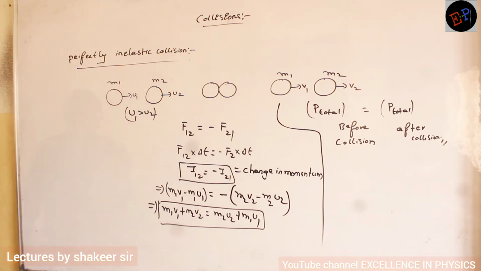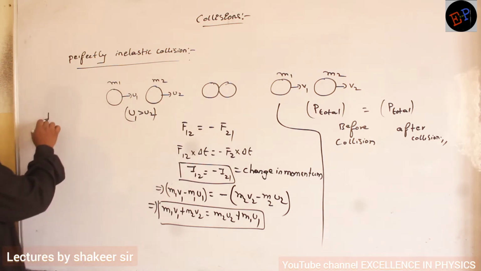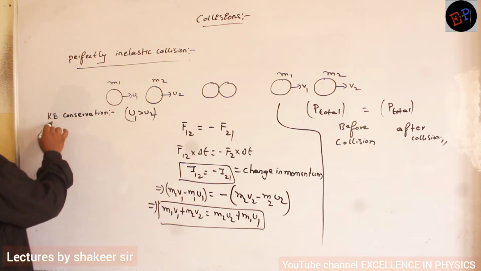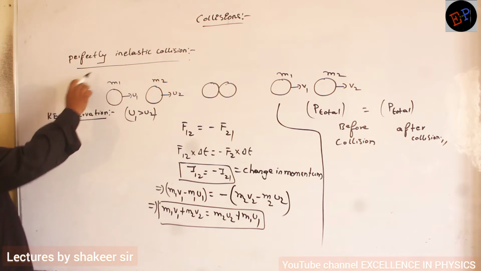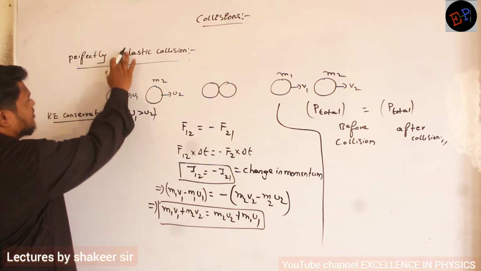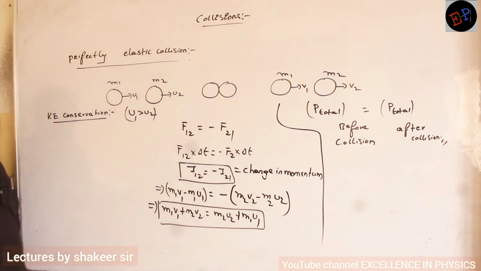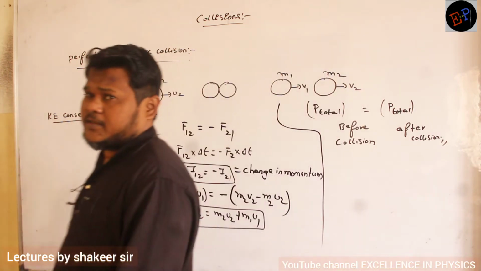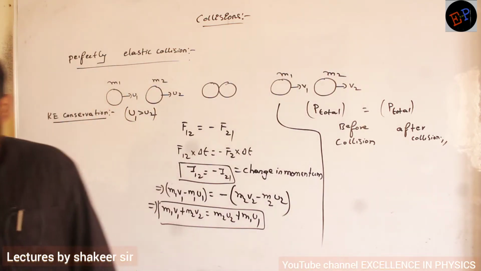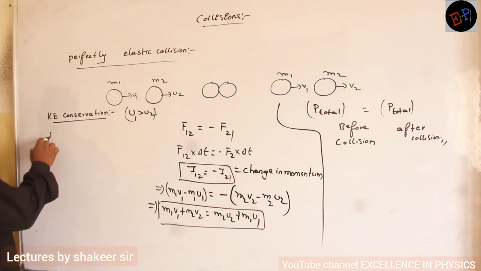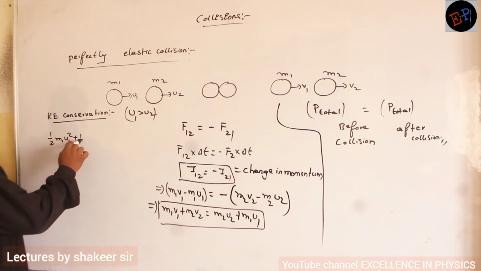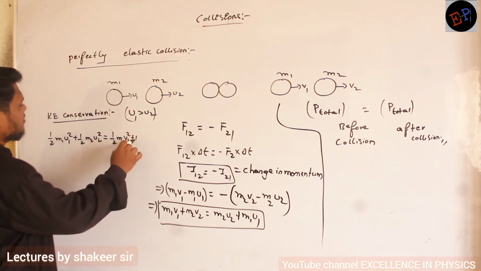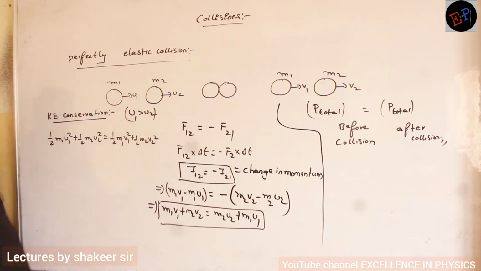Completed up to here. Then we study kinetic energy conservation. Now which kind of collision are we studying? Oh, sorry, I wrote perfectly inelastic. Perfectly elastic collision, not inelastic. The first collision is the perfectly elastic collision. In a perfectly elastic collision, kinetic energy also will be conserved. Clear? So kinetic energy is conserved means I will write half m1 u1 square plus half m2 u2 square is equal to half m1 v1 square plus half m2 v2 square. This is the equation.